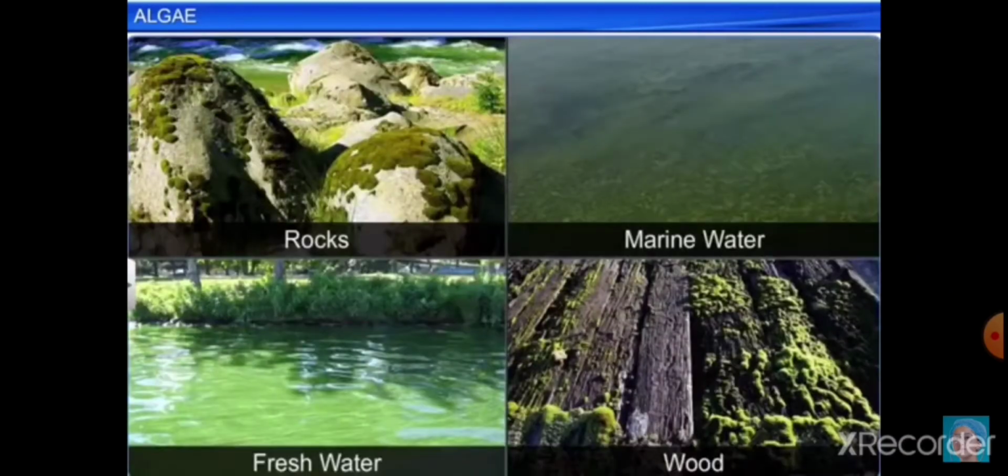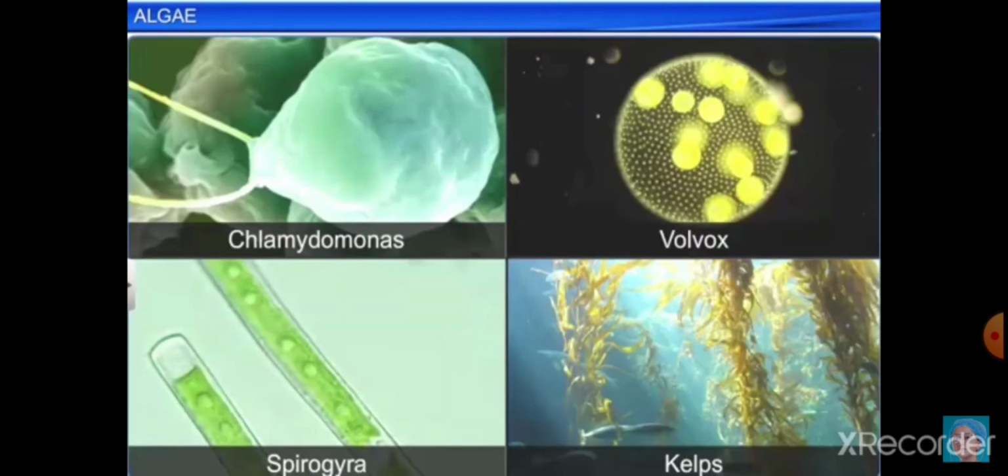Algae are the group of organisms which are photosynthetically active and they have pigments such as chlorophyll. They inhabit rocks, marine water, fresh water, and on the surface of wood in the form of lichen. Algae comes in different forms.